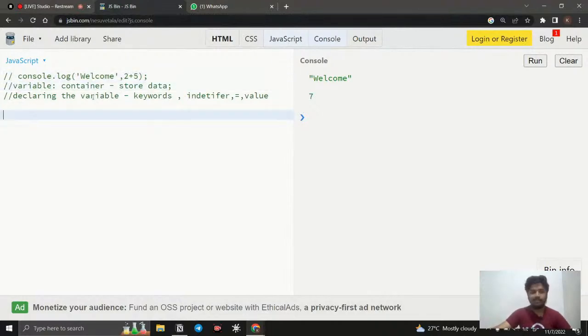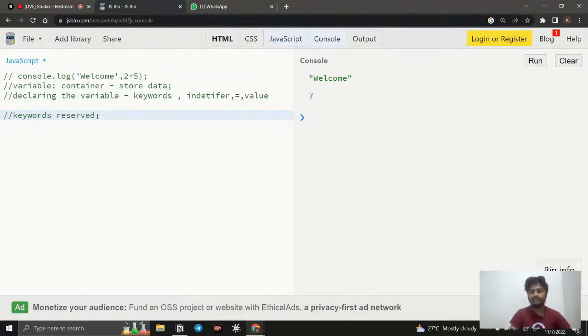So let's see how we can declare a variable. For declaring a variable, we need actually four things: a keyword, an identifier, the equal to sign, which we know is used to assign, and a value, some value that the user is going to give. What is a keyword? A keyword is nothing but a reserved word.